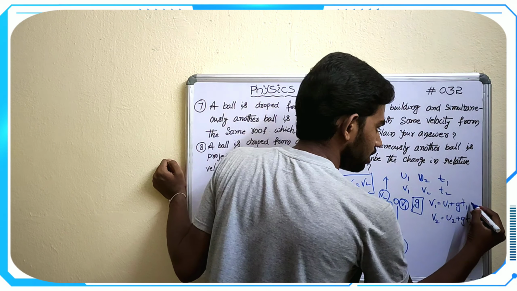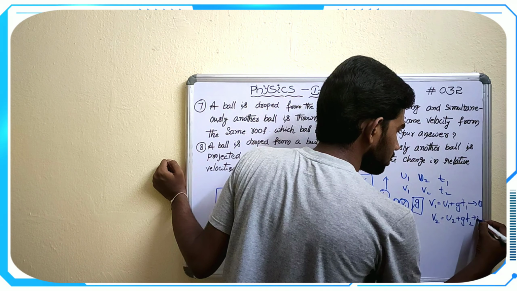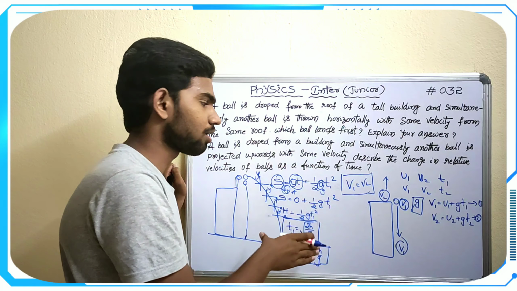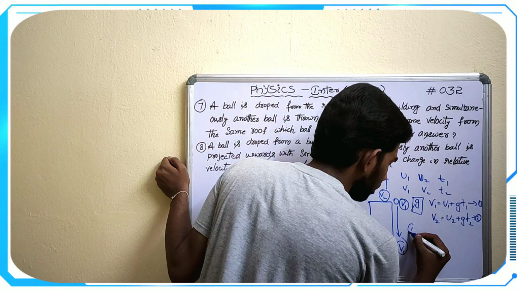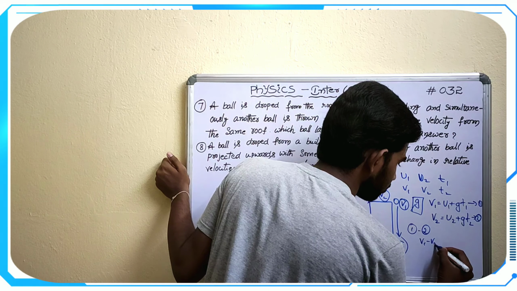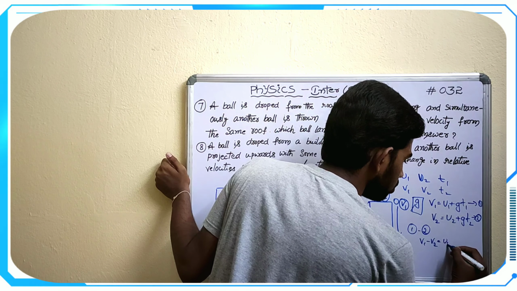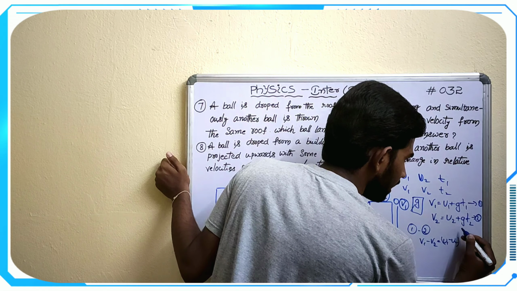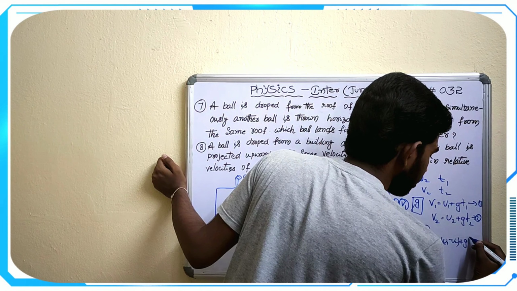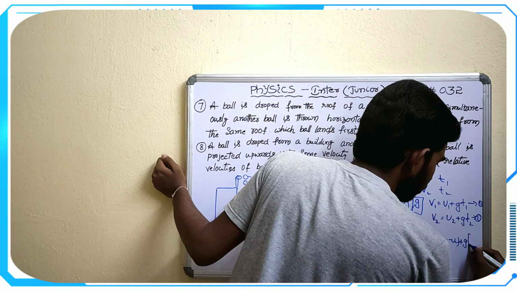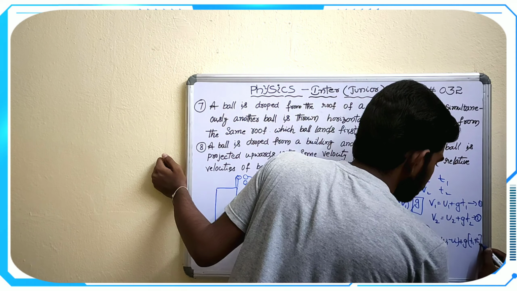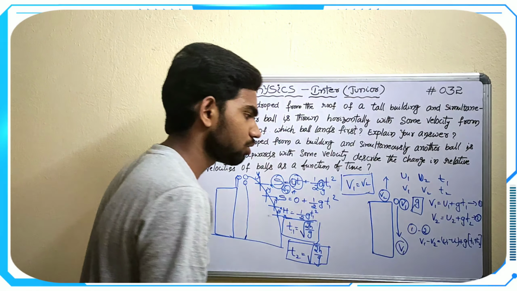Therefore equation 1 minus equation 2. They are asking for velocities as a function of time. So 1 minus 2, then v1 minus v2 is equal to u1 minus u2, and when we take g common, it will become t1 plus t2.